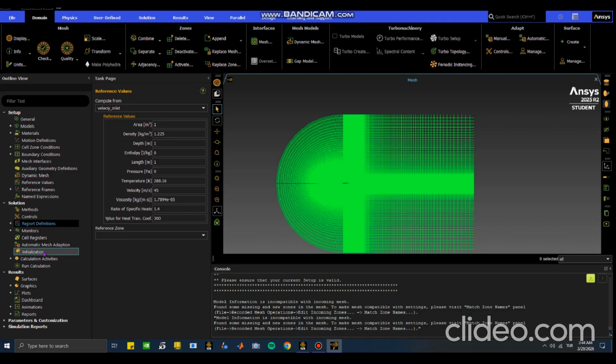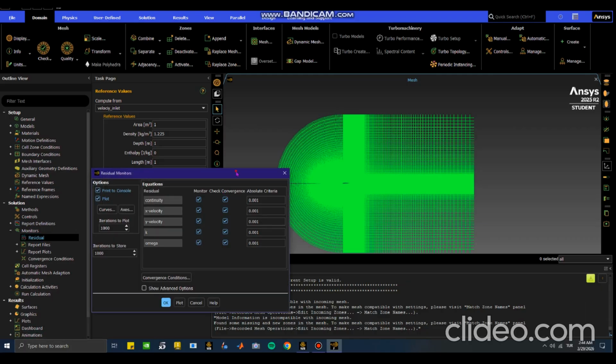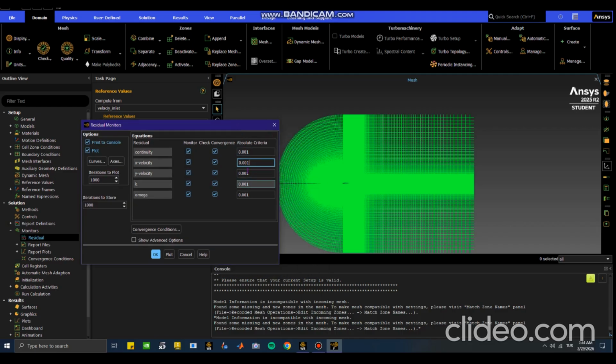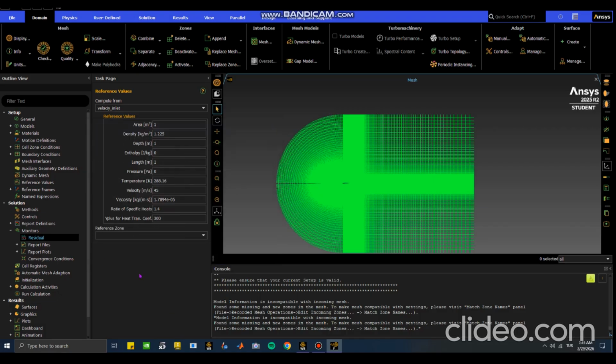And finally, you might need to change residuals. Click residuals. Make sure this is at least this value. For this case, steady and one airfoil, this is perfectly fine, but you might want to increase it a little. No need, but you can. This increases the accuracy, but in this case, no need for that. Click OK. Now we can move on to the initialization stage.